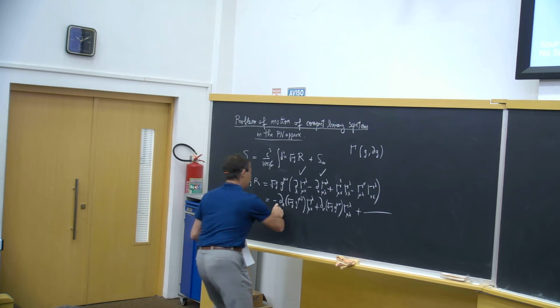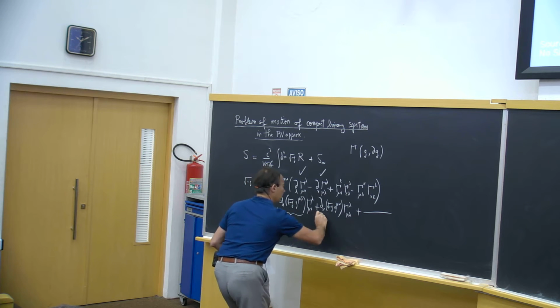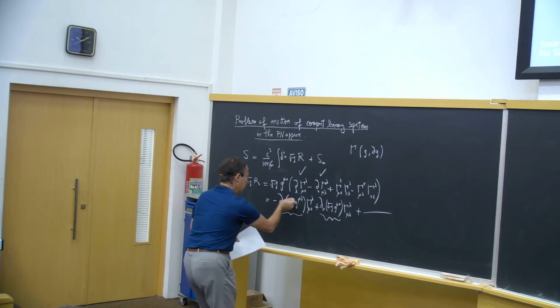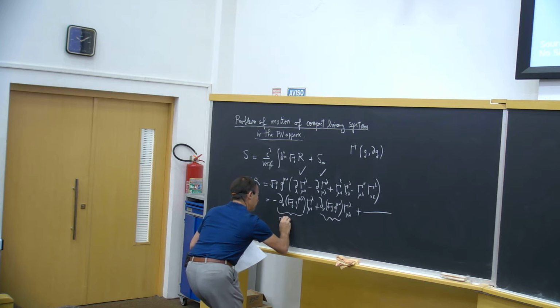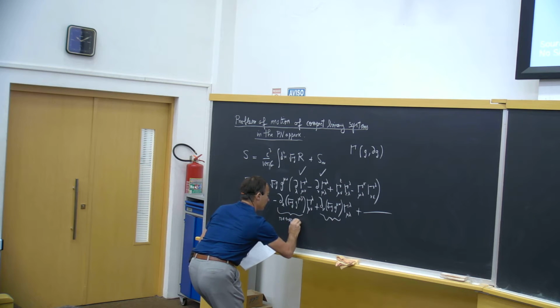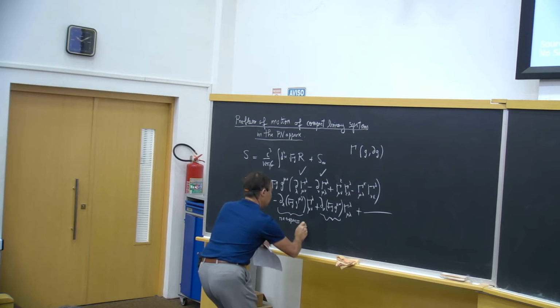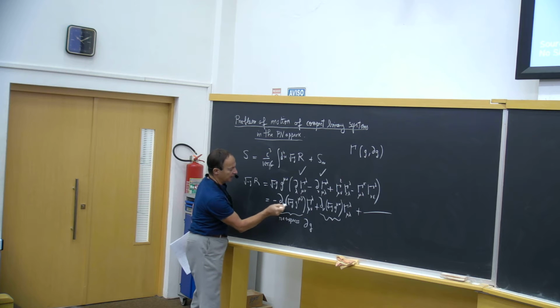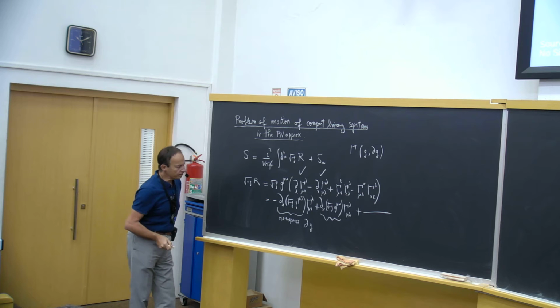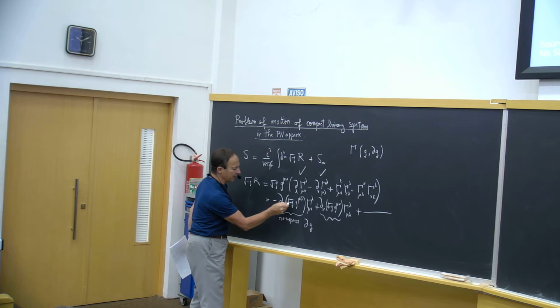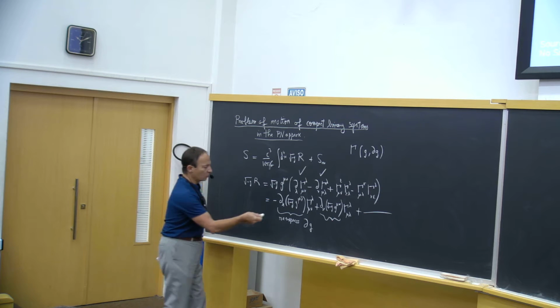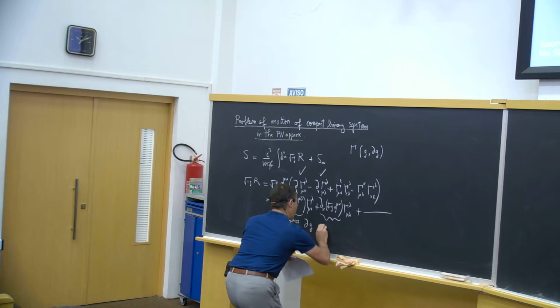And now, in these two factors, I expand the derivative and I re-express the derivatives of the metric, which appear when I differentiate these factors, the inverse metric g^{mu nu}, as well as when I differentiate the square root of minus g, and I express all the derivatives of the metric in terms of Gamma.